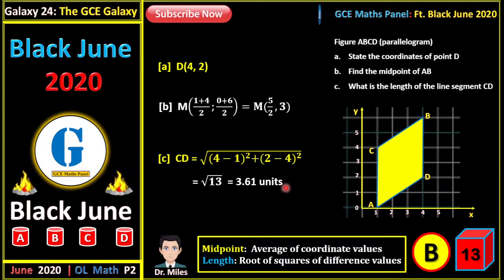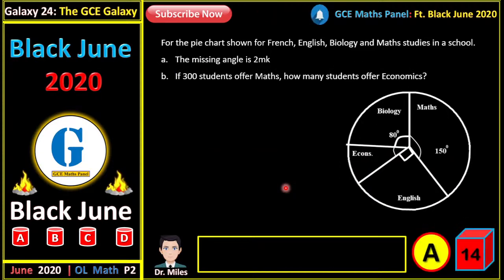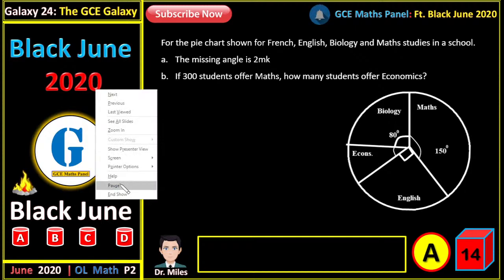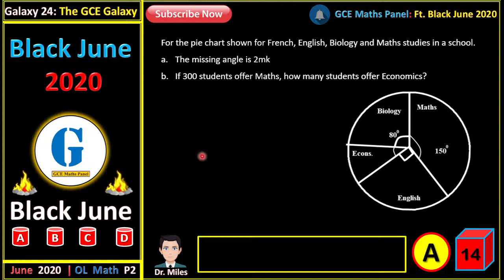Question 15. So we have this pie chart shown: French, English, biology, and math studies in a school. We should find the missing angle. How do we get the missing angle?